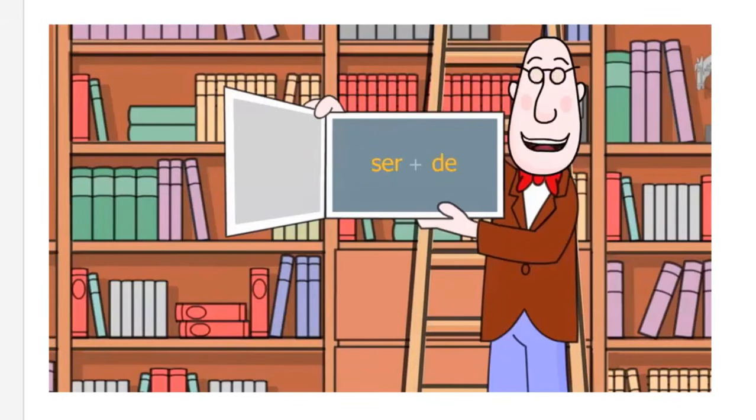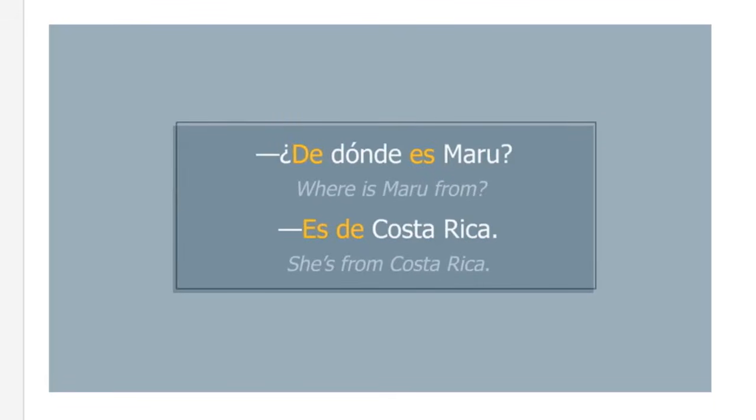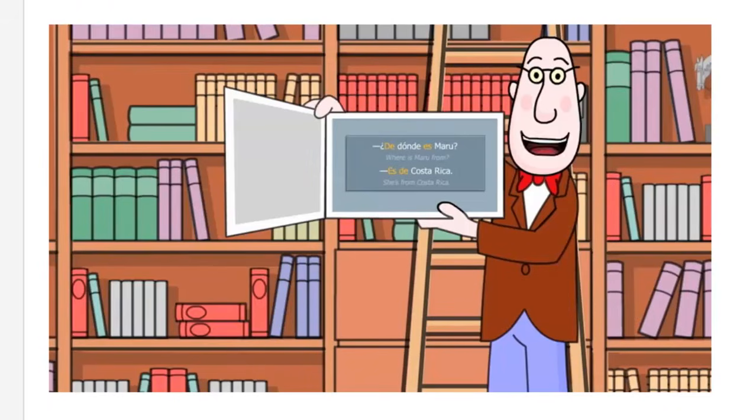You can also use ser with de to say where someone is from. ¿De dónde es Juan Carlos? Es de Argentina. ¿De dónde es Maru? Es de Costa Rica. Finally, use ser to express a profession or occupation.